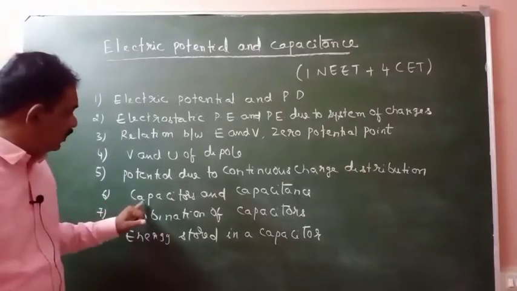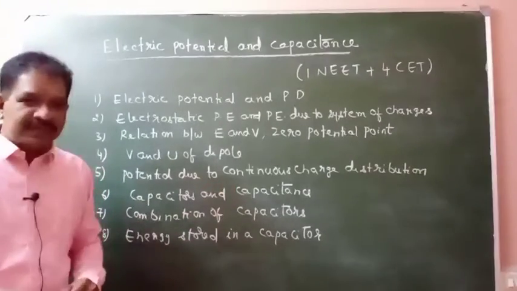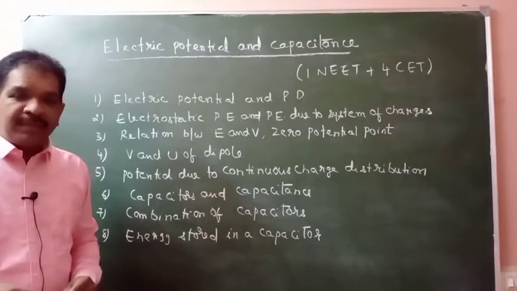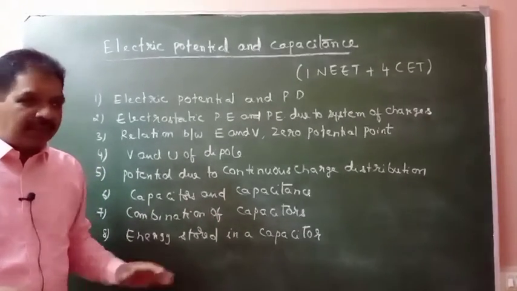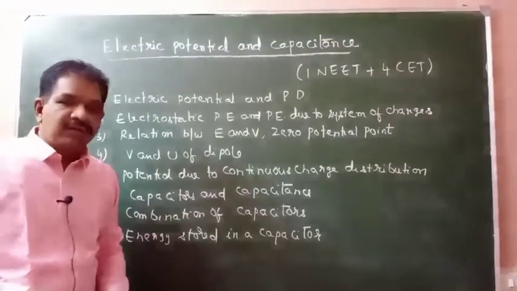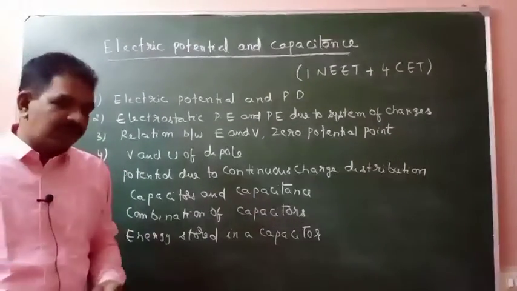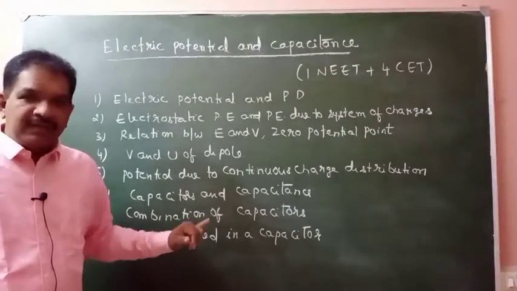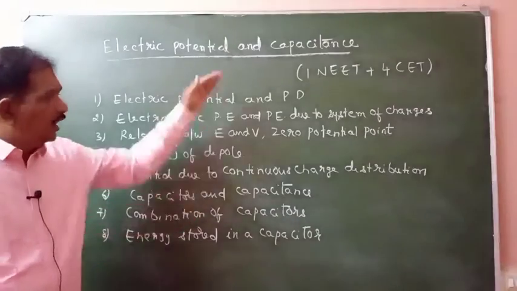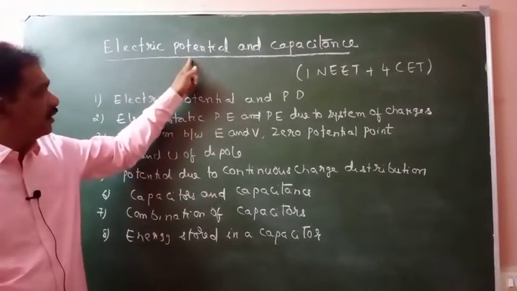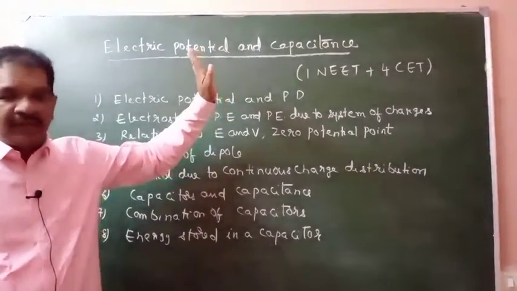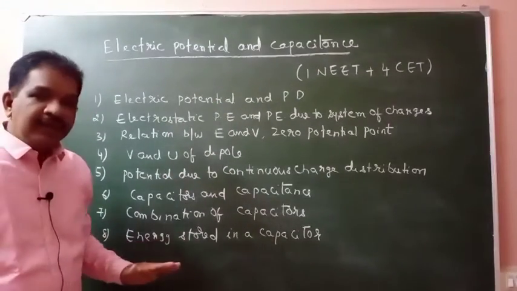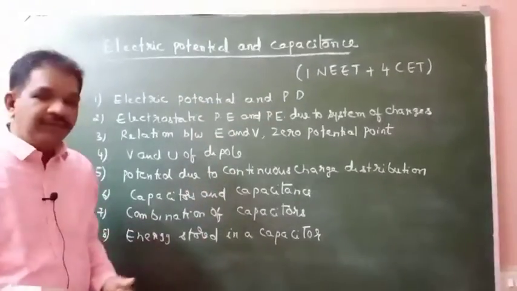Next, sixth one will be capacitors and capacitance. Seventh one will be combination of capacitors. Series and parallel combination of the capacitors will be there, and some complicated circuits will be there. How to solve those circuits, we'll discuss. Next, eighth one will be energy stored in a capacitor. All these topics we will discuss in this chapter. Easy and important chapter relating to objective examination. One by one we will discuss.